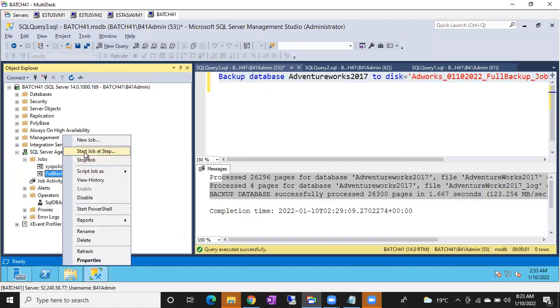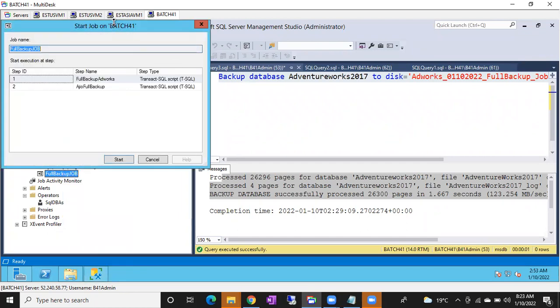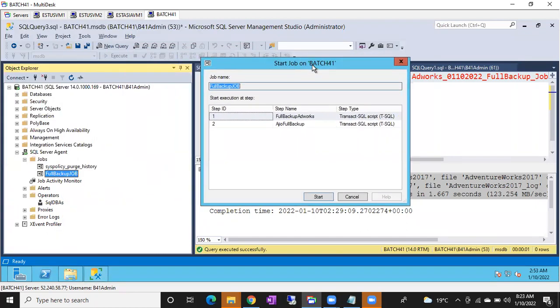Start job at step. Then you will get a window like this. If you have only one step, the job will be started immediately. As we can see, two steps are there, so I can choose from which step I want to start. This is very important, guys.